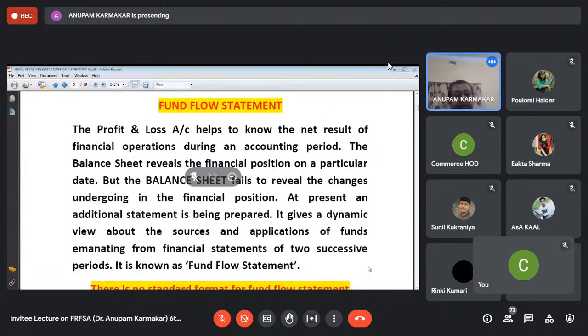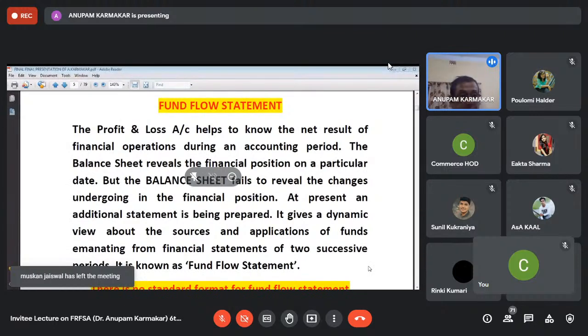So we can assess what is the financial condition of the business on 31st March. But it is very difficult to find out whether there are any changes in the financial condition taking place from the last year to the current year on the basis of the balance sheet. The balance sheet never tells us whether the financial condition of the business is changing from last year to the current year or not.